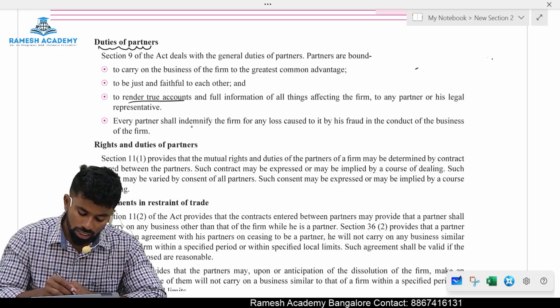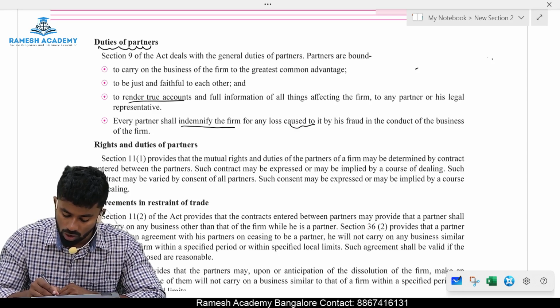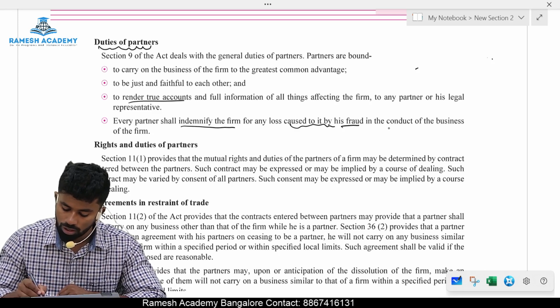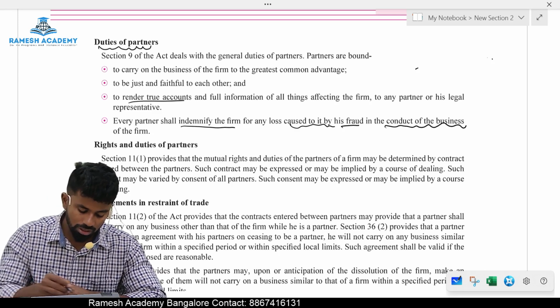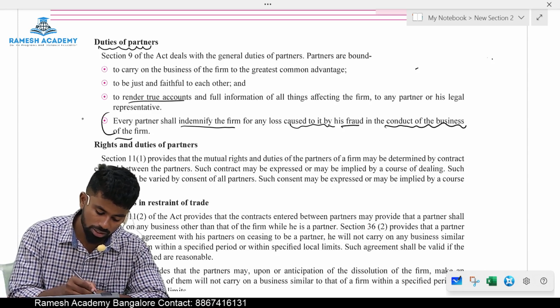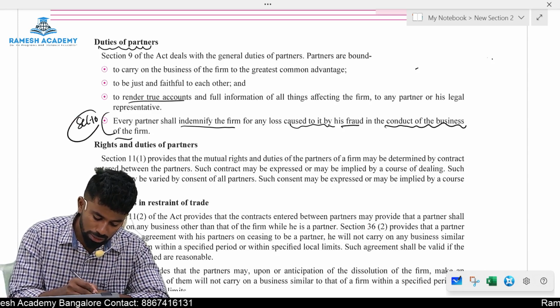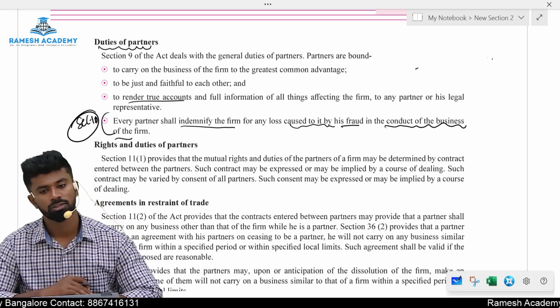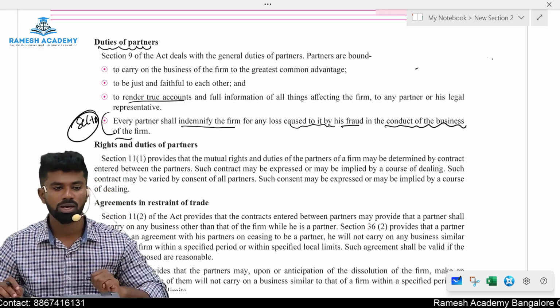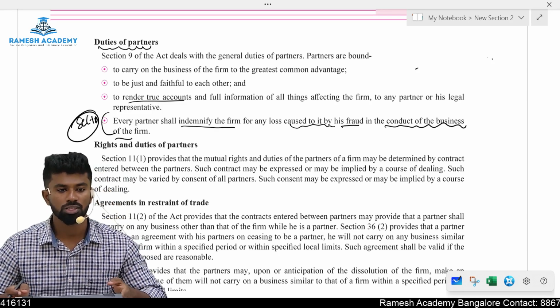Every partner shall indemnify the firm for any loss caused to it by his fraud in the conduct of the business of the firm. This is Section 10. This is not Section 9. This is Section 10. Separate duty. Okay. Section 9 only provides how many duties? Three duties. What are the three duties?